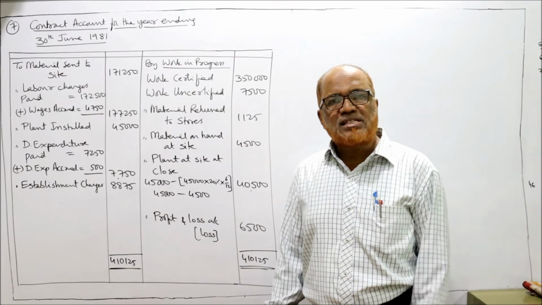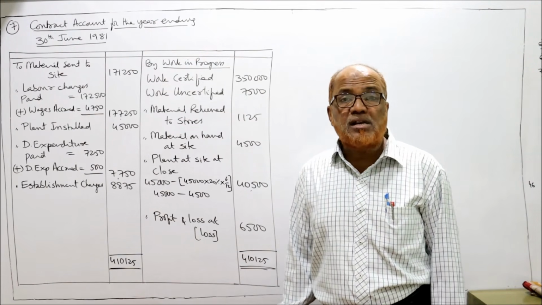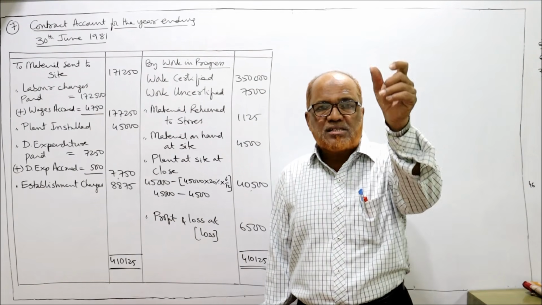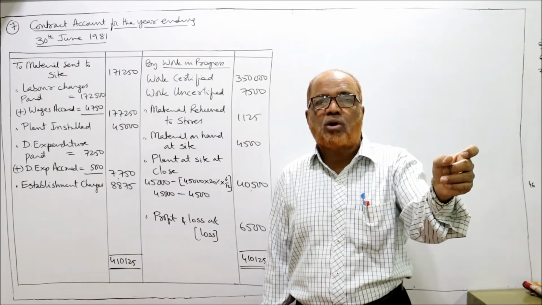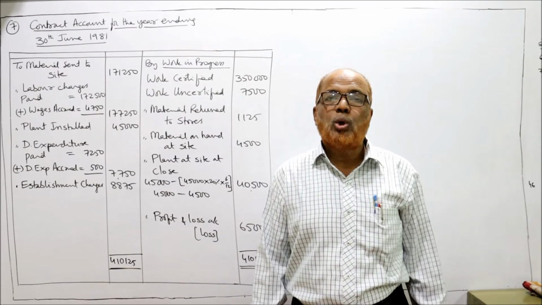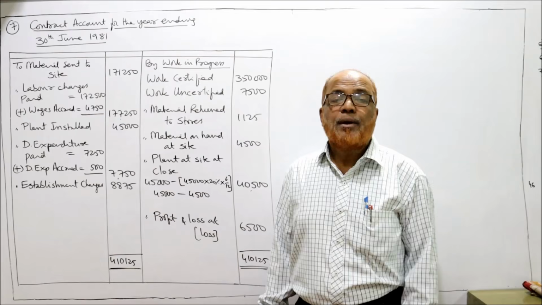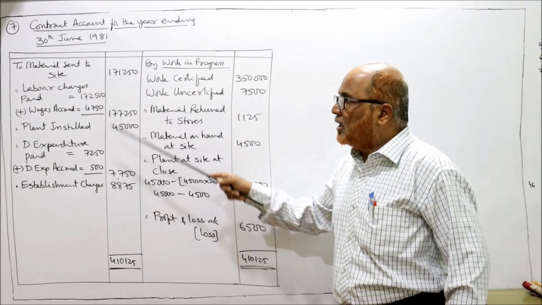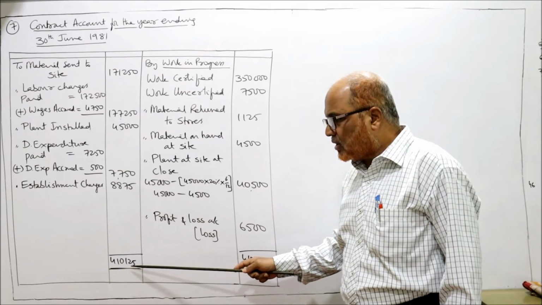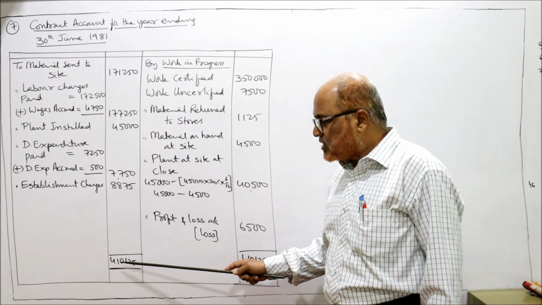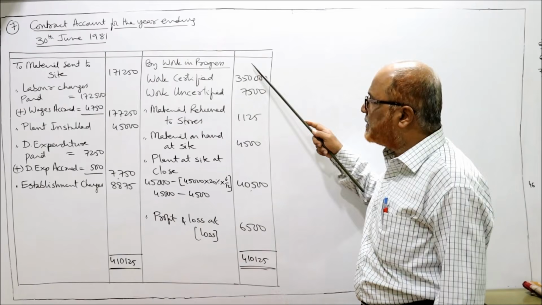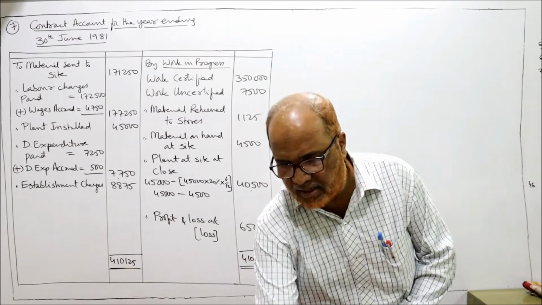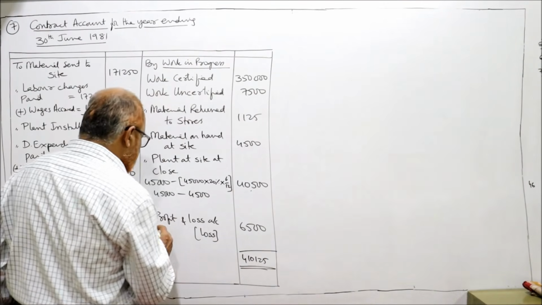Now, this is the first problem in which our debit side is more than credit side. In all the previous problems we did, credit side was more, debit side was less. That's why we were getting notional profit. But this is the first problem where debit side is more. The total of the debit side is 4,10,125. From this 4,10,125, subtract all credit items, we are getting the balancing figure 6,500. This 6,500 is the balancing figure.